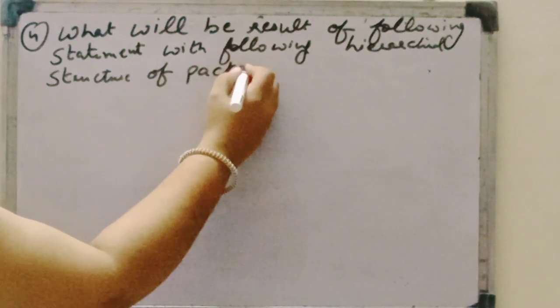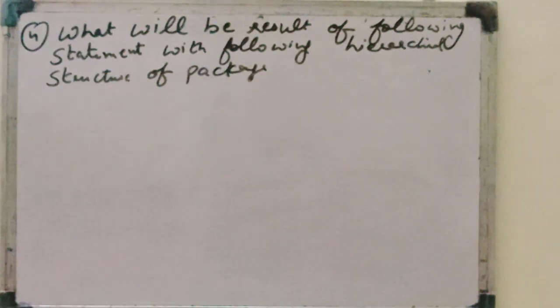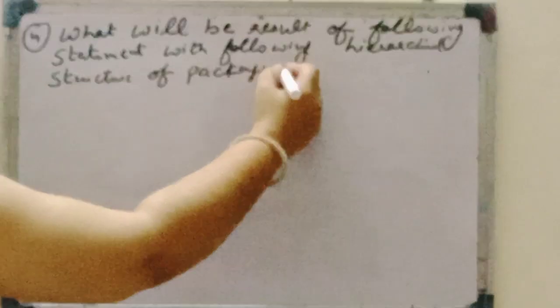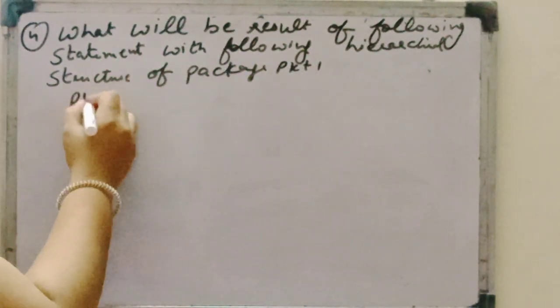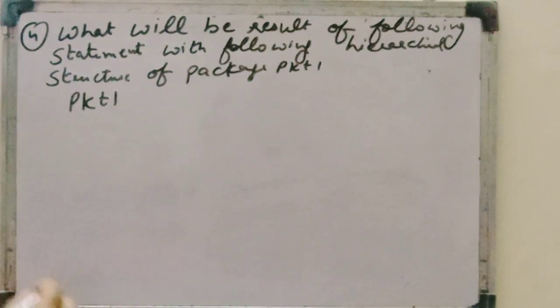So in this question they just give you the package structure of package PKT1. They give the package structure. What is the package structure?